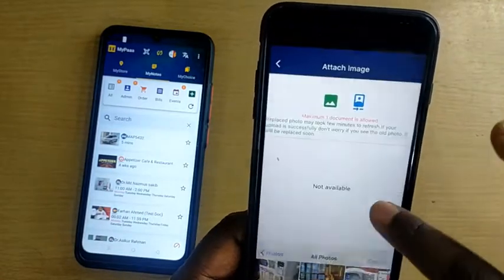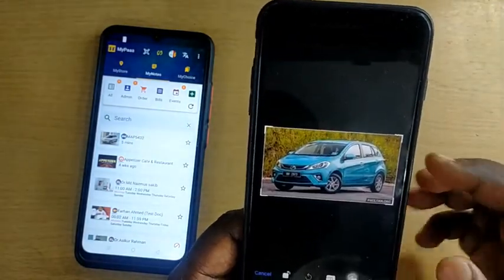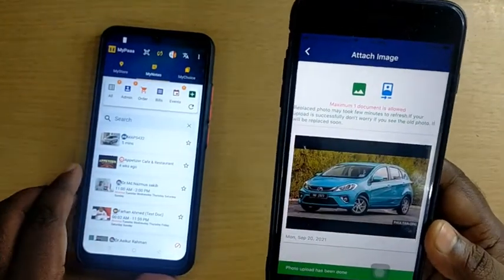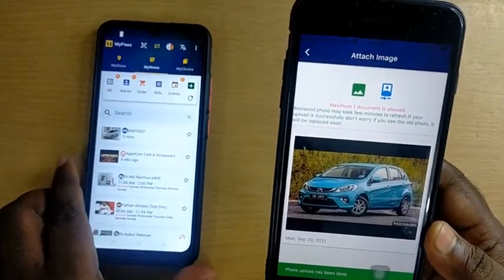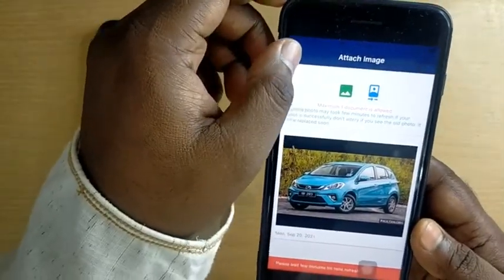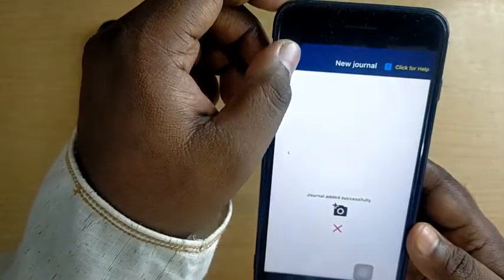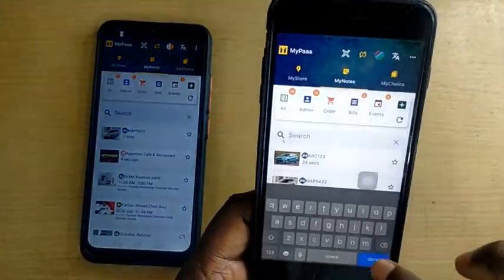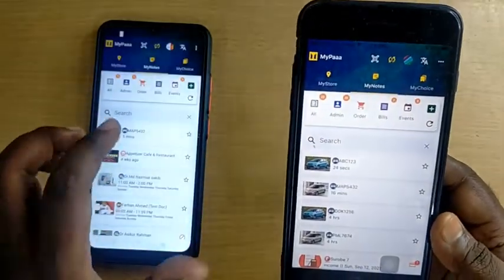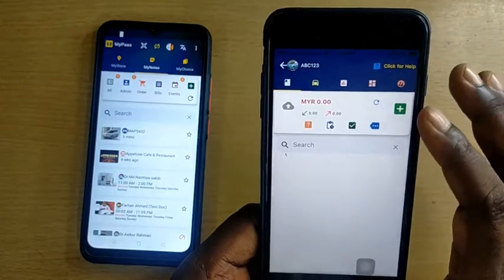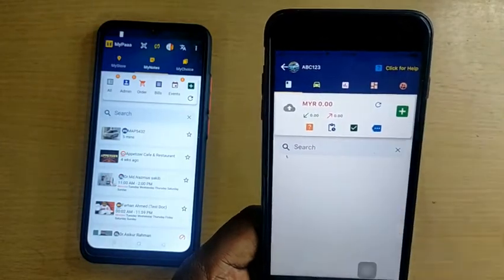What we will do is demonstrate real-time billing and document information going from one device to another. We have created a vehicle named ABC123, which is the plate number, and this device is the owner of this vehicle.